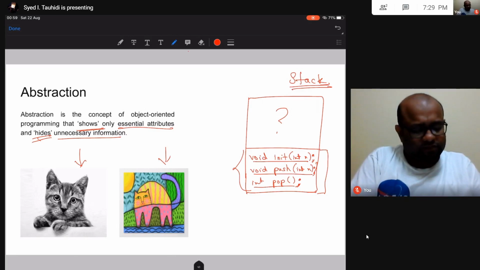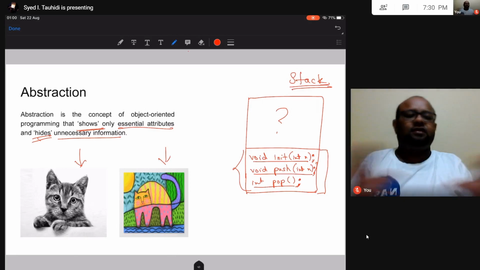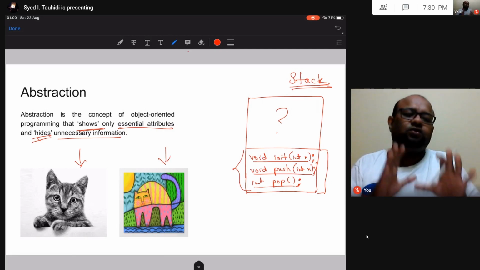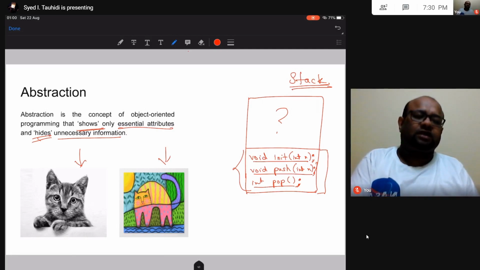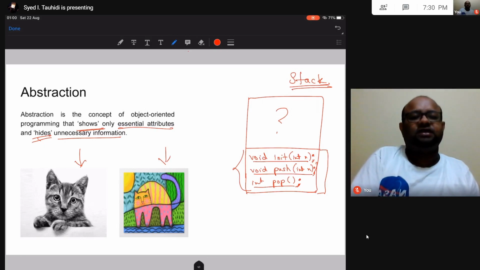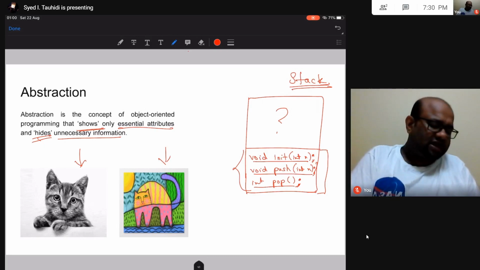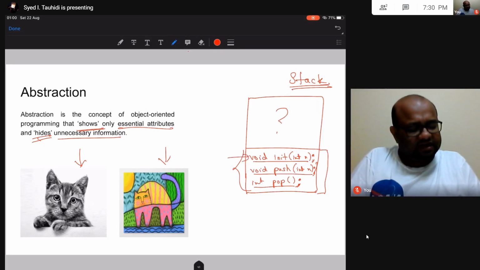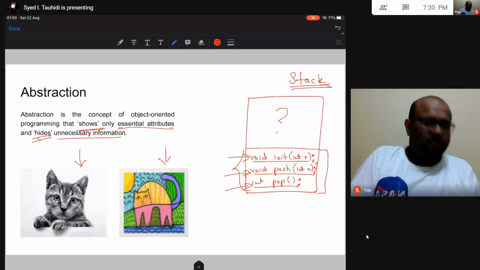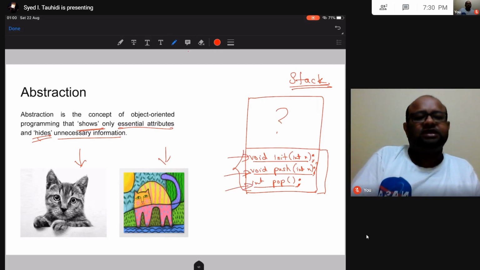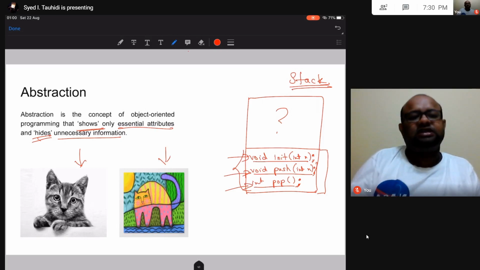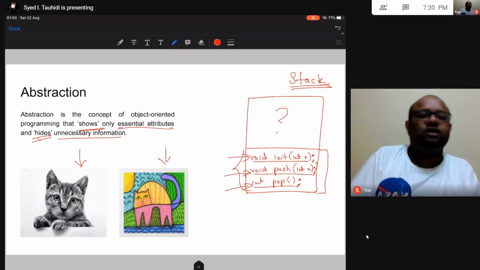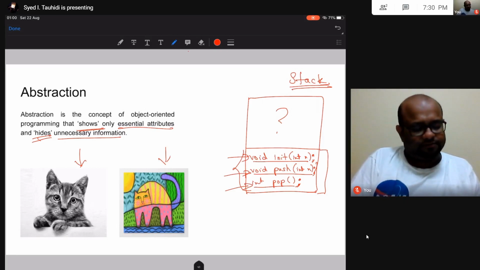Okay. So see, I can use a stack, but then I do not need to know all the details of this stack, of how the things are happening behind the scene. What I am only interested in is this abstract view of the stack, where I am only provided that there are these three functions that I can call in order to write my application. So this is abstraction. This abstraction is provided to us through object oriented programming.